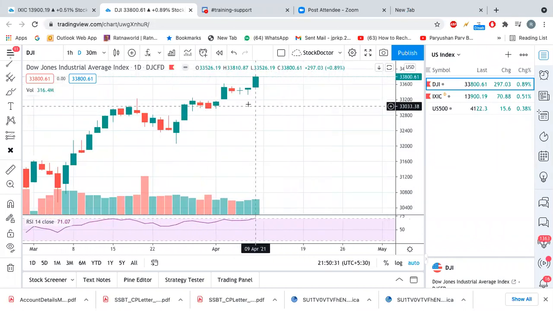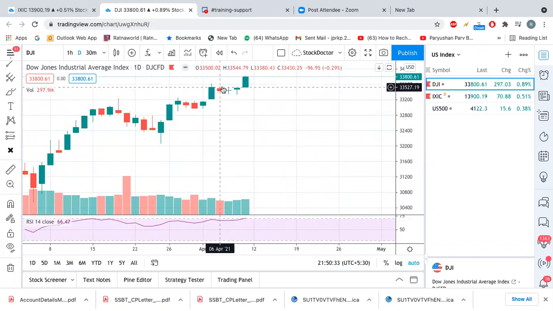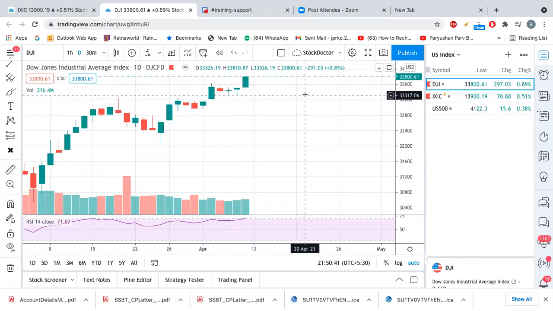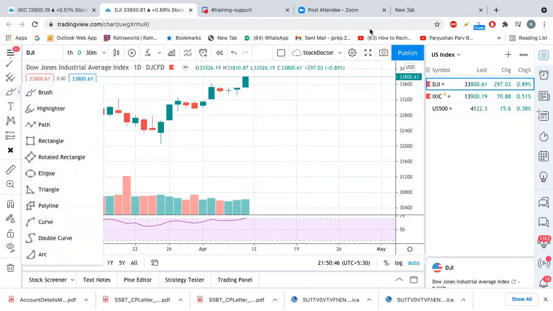And before that, if you see the three candles, right? The first candle is spinning top, the second one here is doji, and the third one is hammer, right? So all these three candles, if you focus on them, you will see that from the bottom this buying started happening.